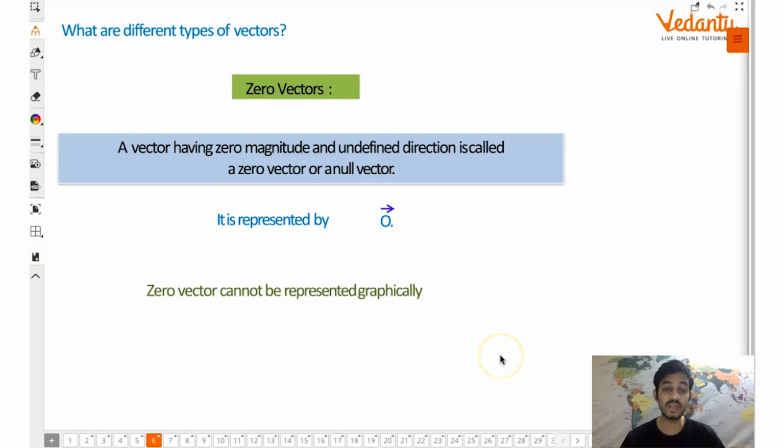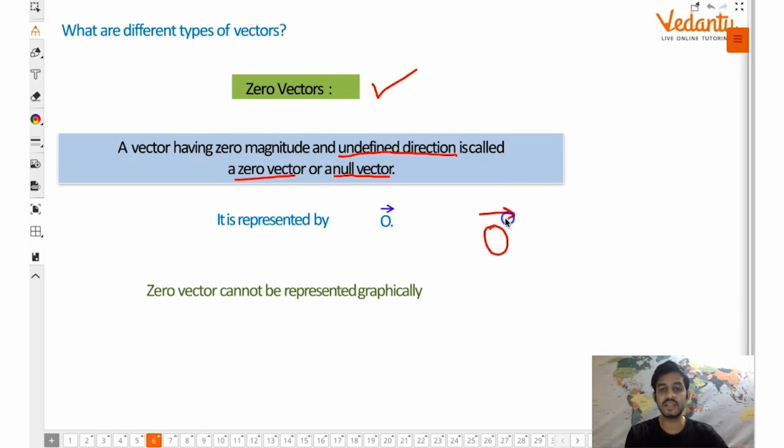We have another important type of vector called zero vectors. Although not much used, let's understand what it is. A vector having zero magnitude and undefined direction is called a zero vector, or there's another name for it, null vector. How is it represented?